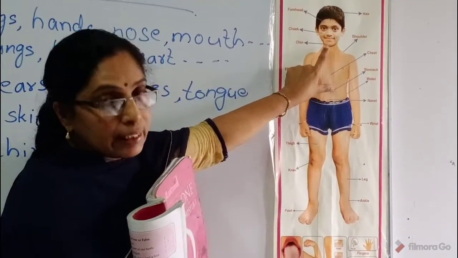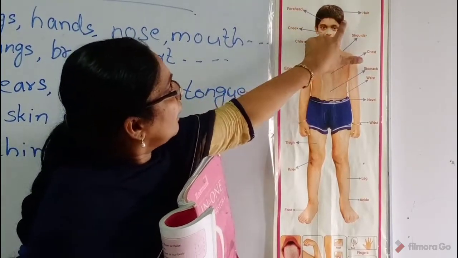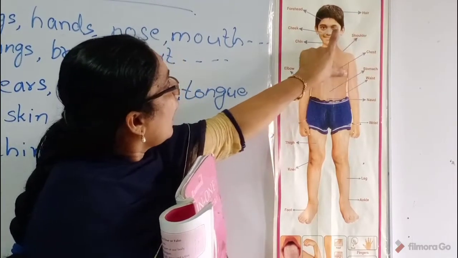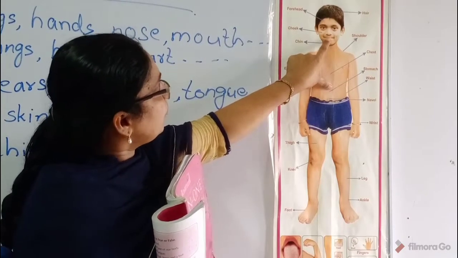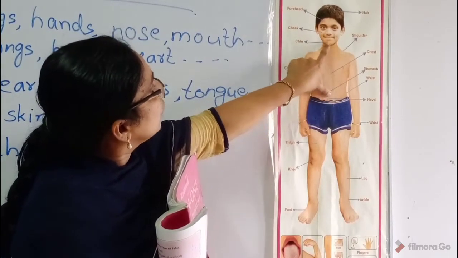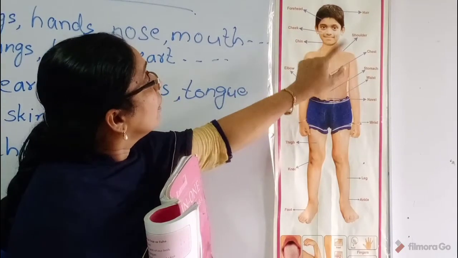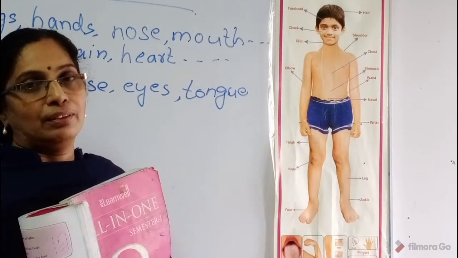The head consists of forehead, hair, then ears, eyes, then nose, lips, mouth, chin, cheeks, forehead, then eyes, eyebrows.